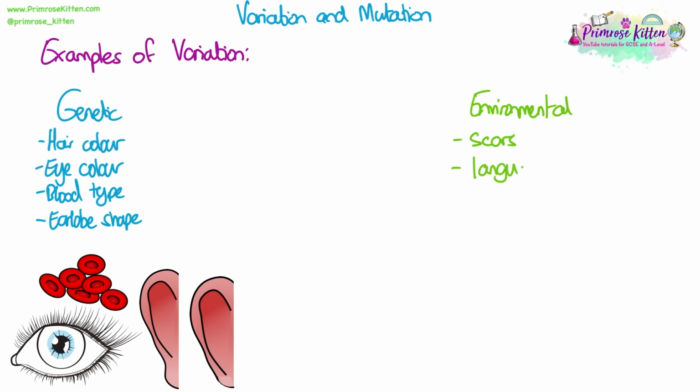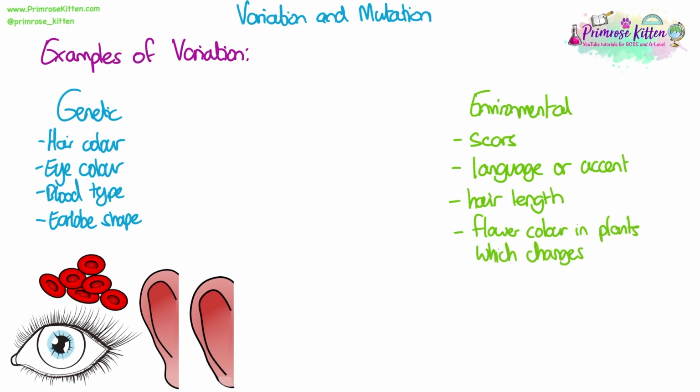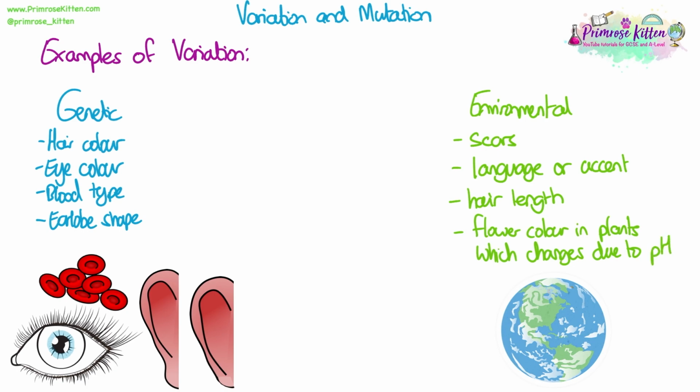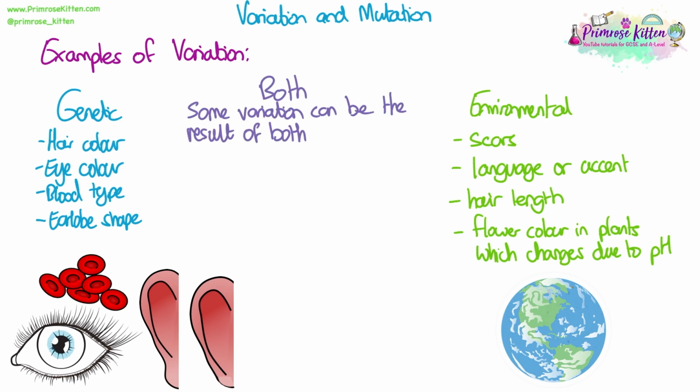Your language or accent is going to be determined by where you were brought up in the world. Your hair length could be due to whether you've cut it or not, could be due to certain effects of your diet as well. And then flower colour in plants can change due to the pH of the soil that they are in. This is a specific example for a couple of different species of plants, not all plants though. Some variation can be caused by both genes and the environment interacting together.